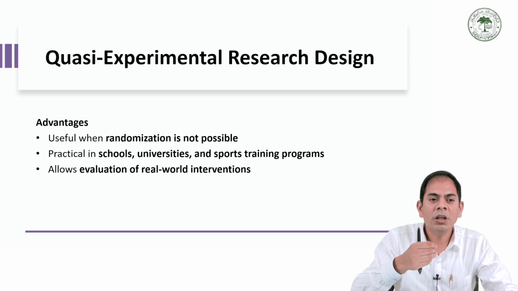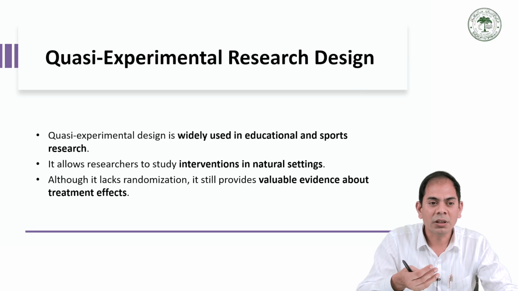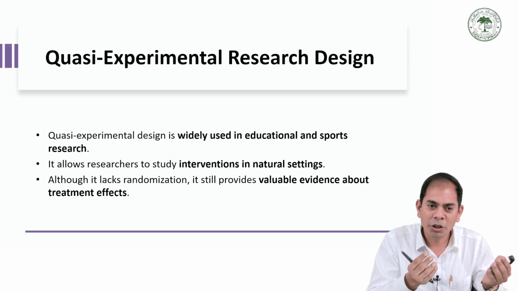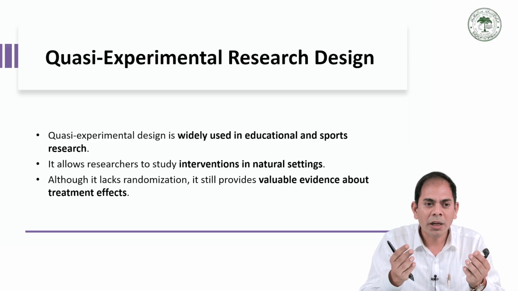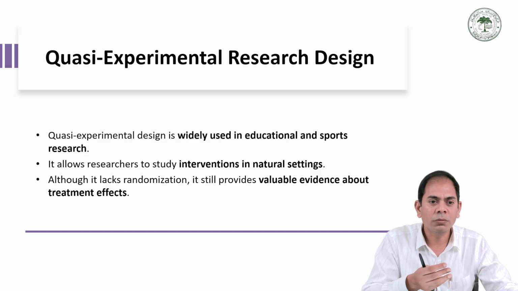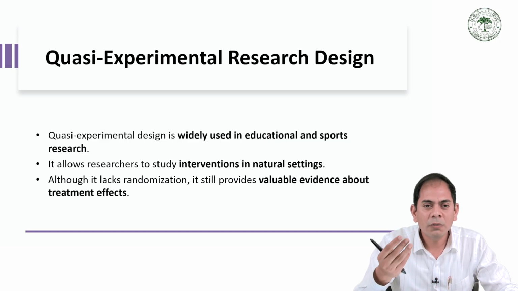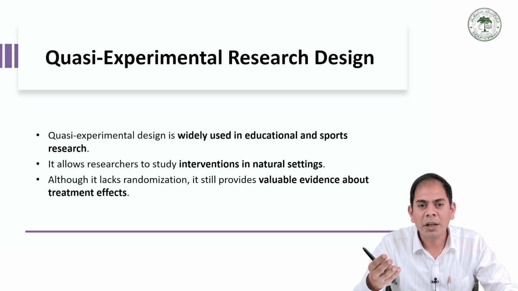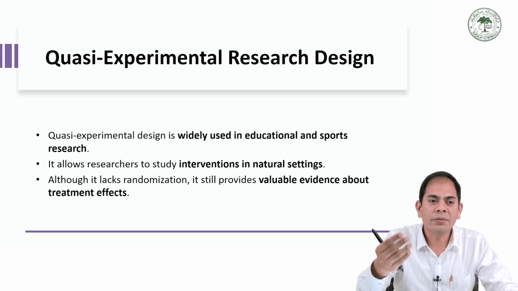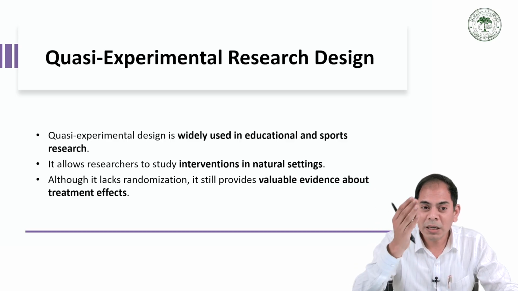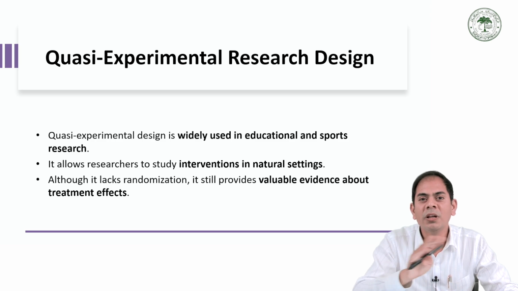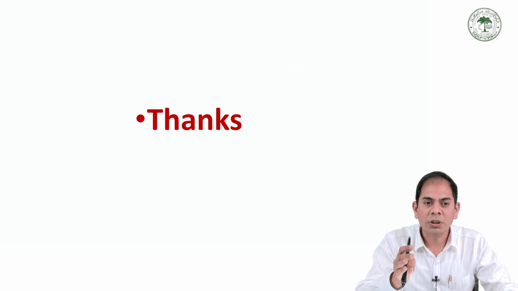Quasi-experimental design is widely used in physical education and sports to check real time assessment. It also allows the researcher to study the intervention in natural settings, in real life situations. Although it lacks a randomization process, it still provides valuable evidence about treatment effects in real life situations.